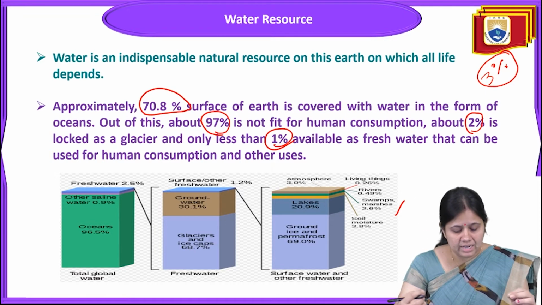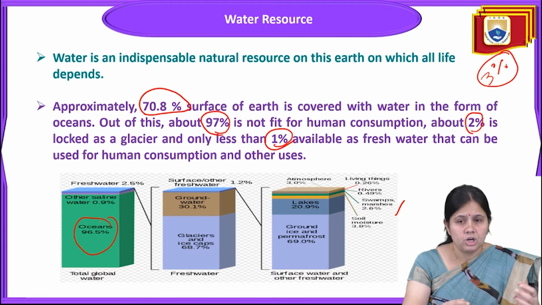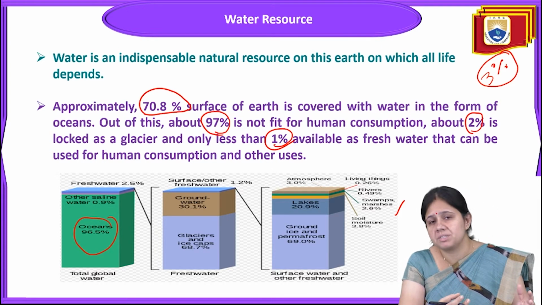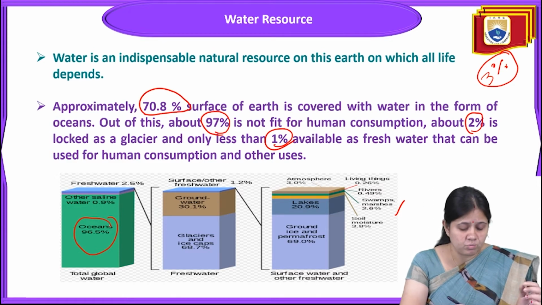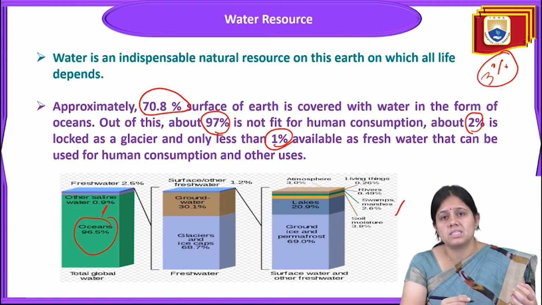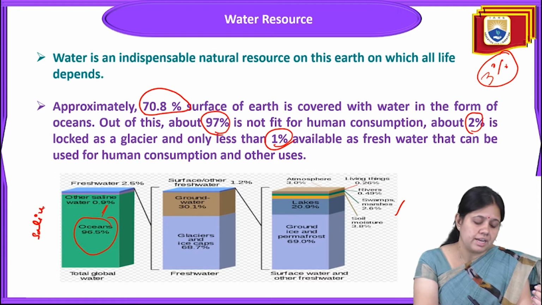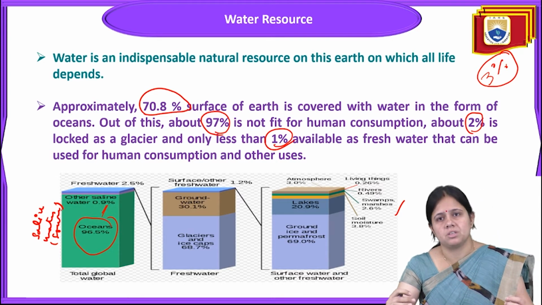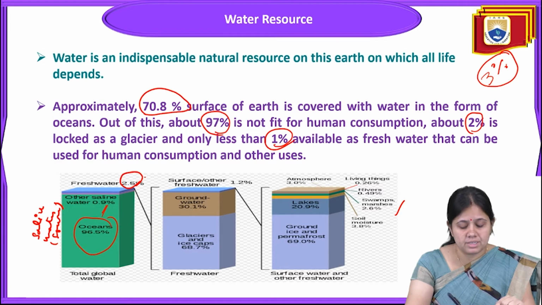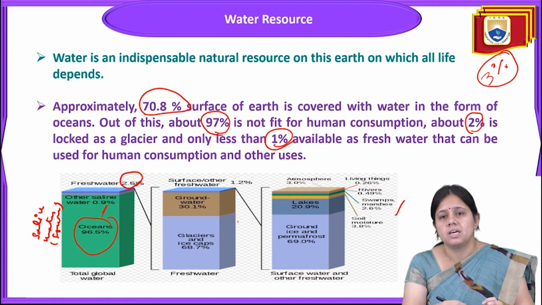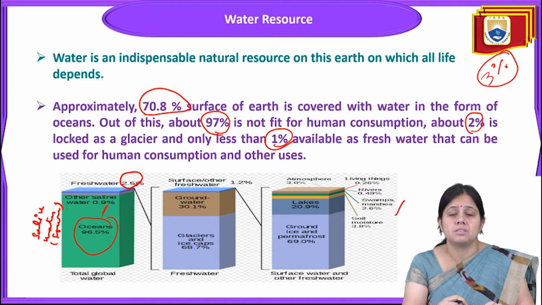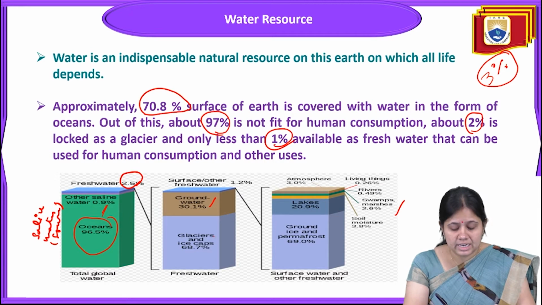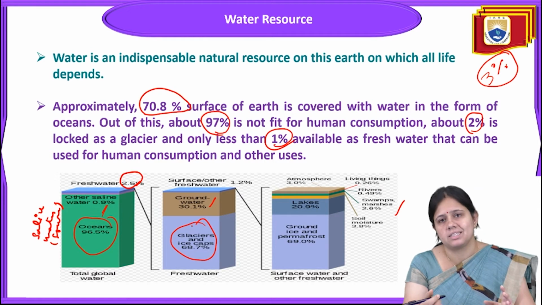You can see the total global water representation, in which about 96.5% is ocean water. It is saline in nature, so it is not fit for human consumption. Among the remaining 2.5%, groundwater is there, and 68% is locked in glaciers and ice caps, which is also not available for human consumption.